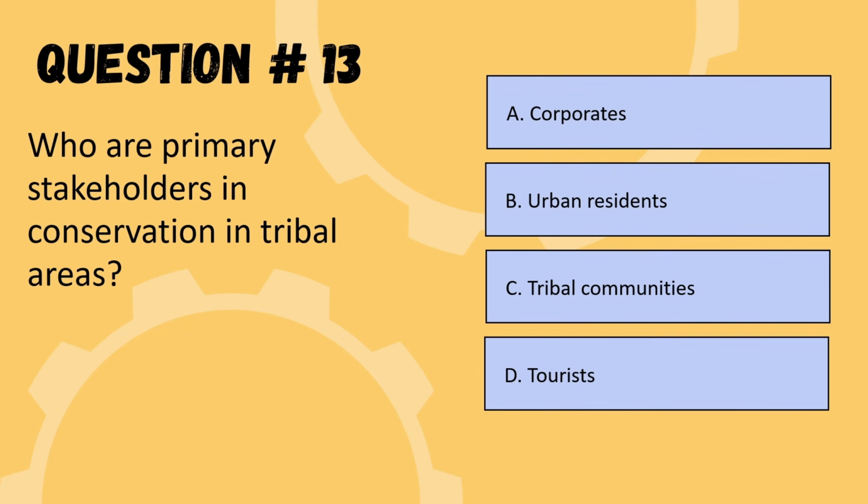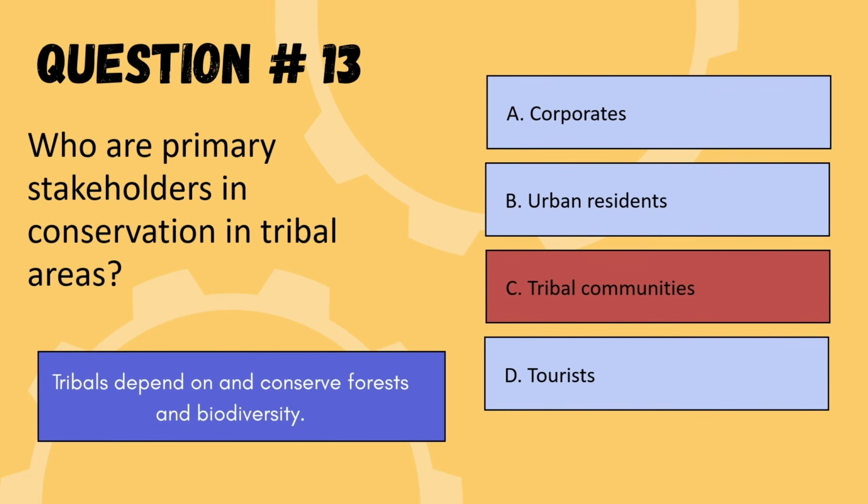Our next question is, who are primary stakeholders in conservation in tribal areas? So the options are corporate, urban residents, tribal community, or tourists. So the correct option is option C, tribal communities. So we are moving to the next question.